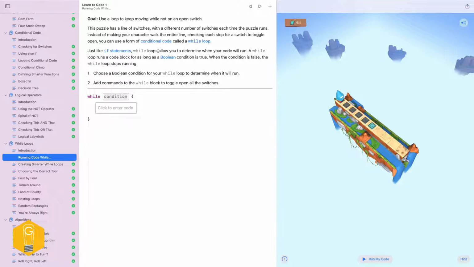Just like if statements, while loops allow you to determine when your code will run. A while loop runs the code as long as the Boolean is true. When the condition is false, the while loop stops running. Choose a Boolean condition for your while loop to determine when it will run.